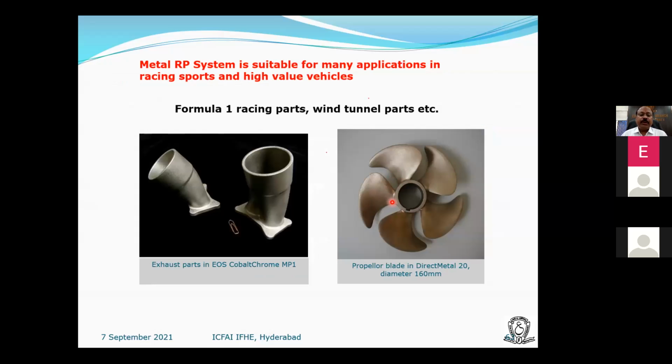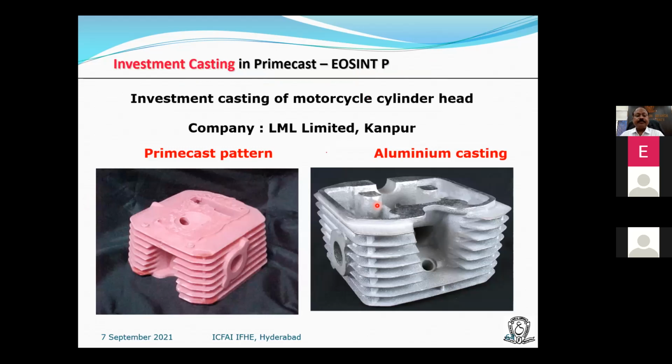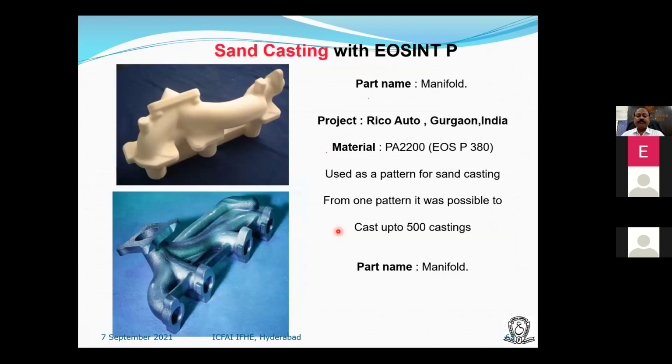For example, if you need only one or two parts of certain special items, then we can build with metal, and then we can directly use them as an end product. See, this again is one step less. This is a prototype made from one of the plastic machines, and this is a casting. Okay, prototype to production.